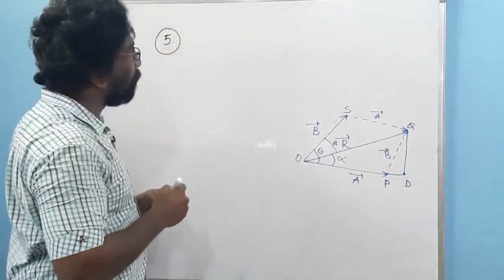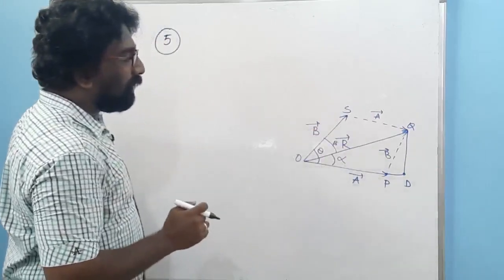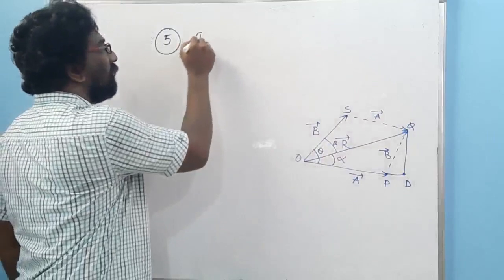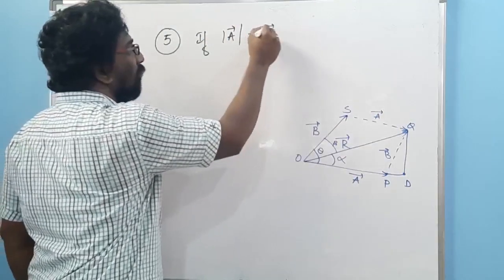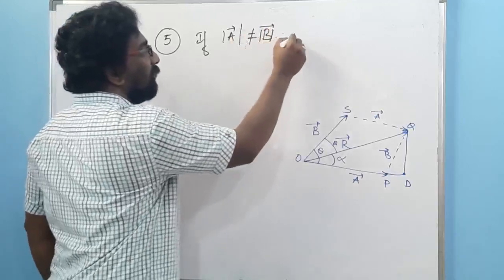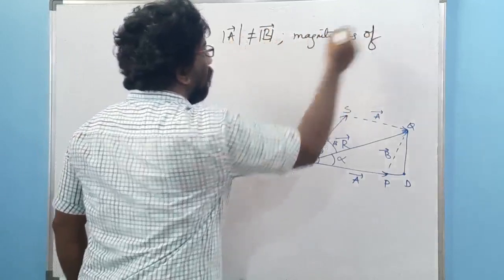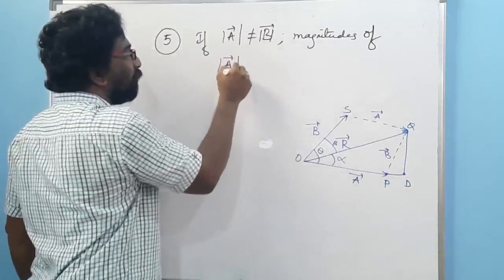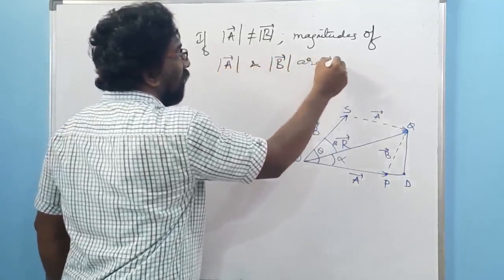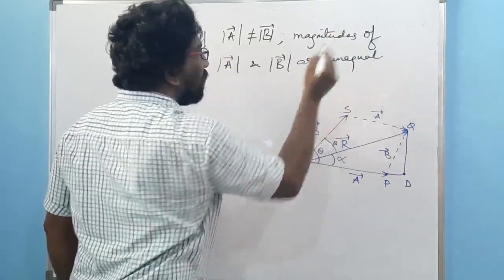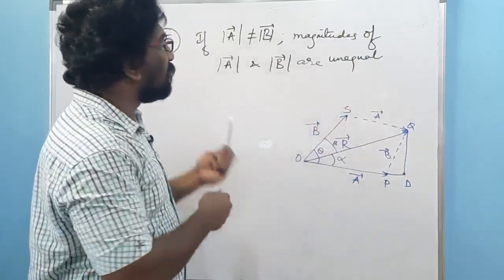So fifth one. If these two vectors a and b have unequal magnitude, if mod of a is not equal to mod of b, it means that the magnitudes of vector a and vector b are unequal. Whenever the magnitudes are unequal, let us see what happens to the magnitude of the resultant vector.